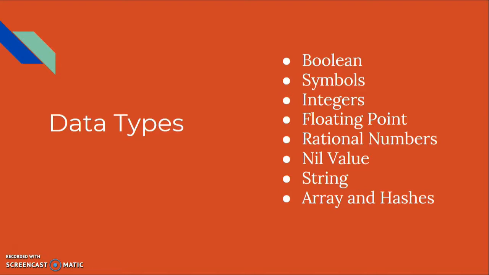Floating point is where you can represent numbers as decimals. This is where you have a float or a BigDecimal class. The BigDecimal class is a part of Ruby's standard library, so you wouldn't have to also import it. In addition to floating points, you can use rational numbers, which are basically the same as a floating point. Other than that, rational numbers are used because you want to avoid rounding errors. So this is where you want to get whole numbers.